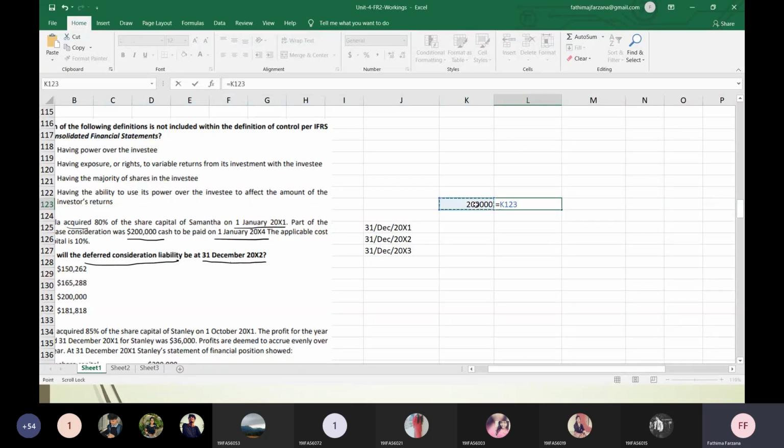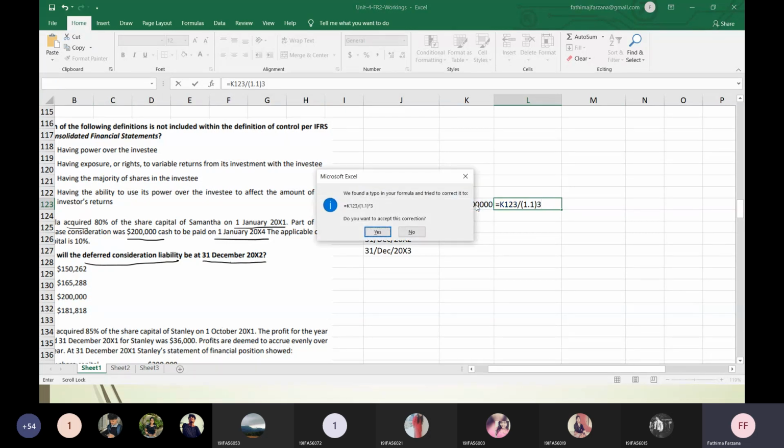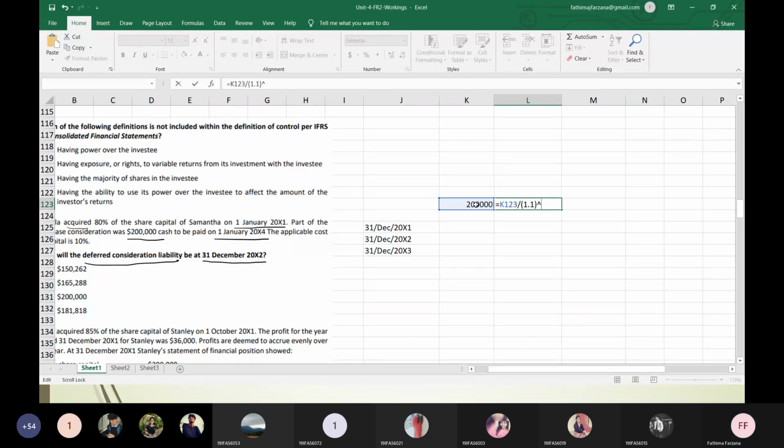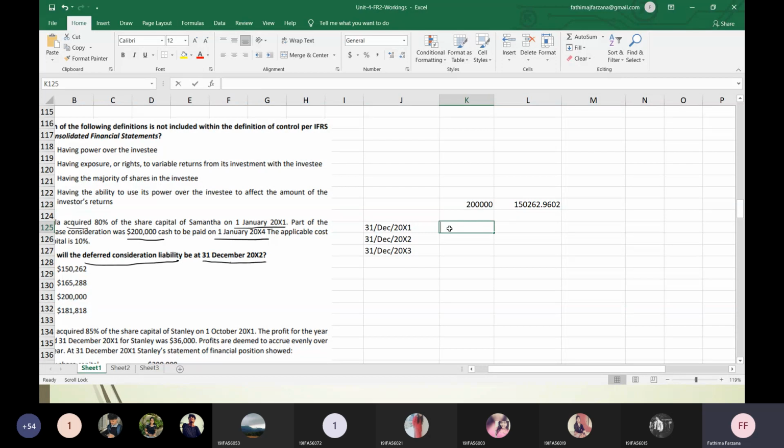So it's equal to this divided by 1.1. When will the payment happen? The payment will happen at the end of 3 years, right? So at the end of 3 years, I have to pay 2 million. Right now, the value is 150,2062.96. So this I will take it here.